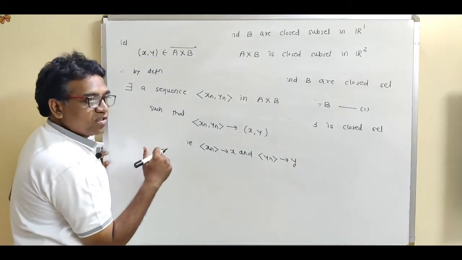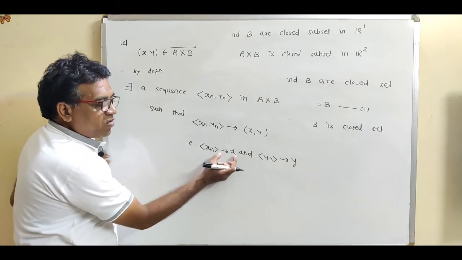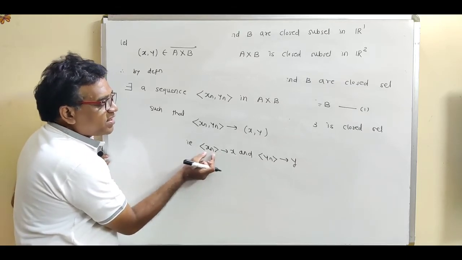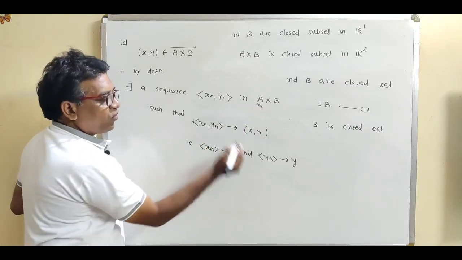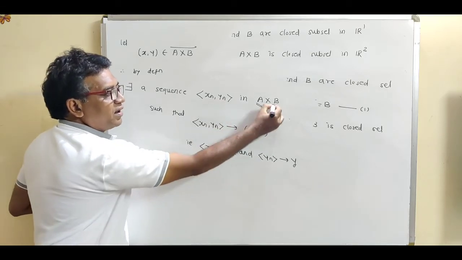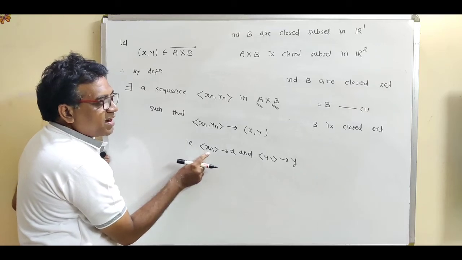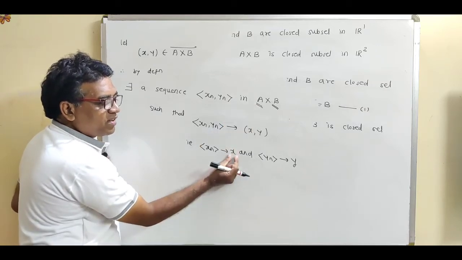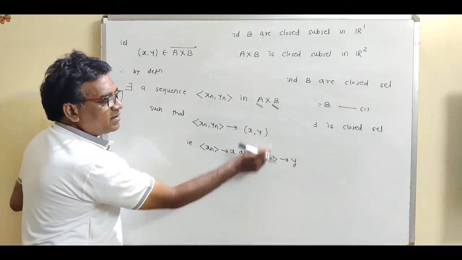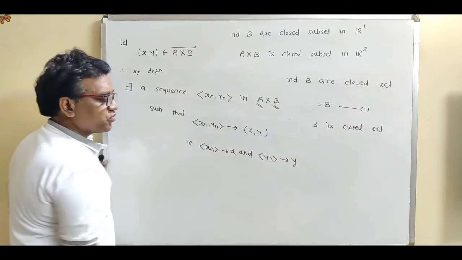So see what is this notation? xn converges to x means xn is the sequence in A, and what is this yn? yn is the sequence in B. So what is this step? xn is the sequence in A which converges to x. yn is the sequence in B which converges to y.